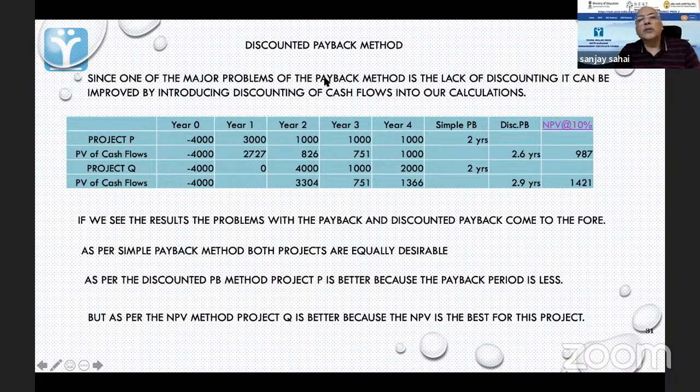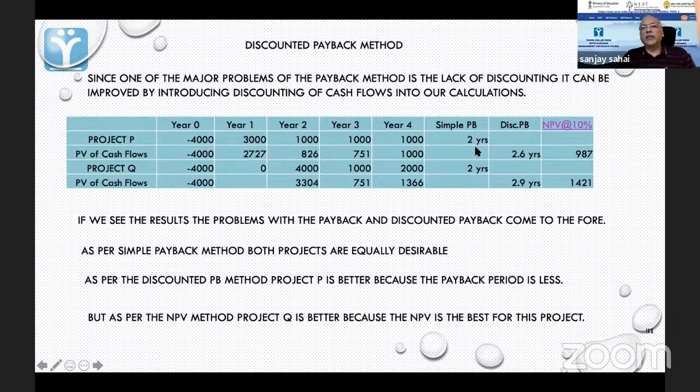Now, suppose we correct this problem and we go for a discounted payback method. Then what happens? In the discounted payback method, you will discount the cash flows. So, project P: the investment is 4,000 and the cash flows are 3,000, 1,000, 1,000, 1,000.